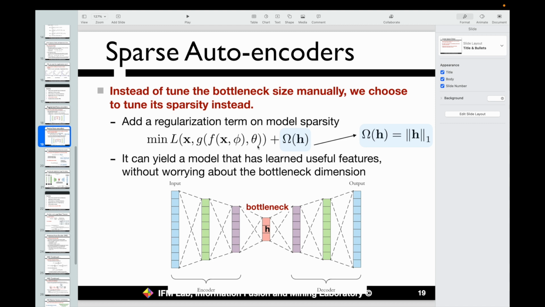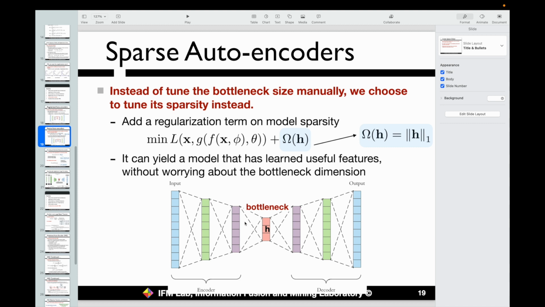If you still remember, for the conventional autoencoder, we define the loss function as shown on this page, right? So we have this input x, and this f(x) will embed this into the embeddings, like h here. And this g will do the reconstruction from h to the output, right? We can minimize the difference of this x versus this reconstructed output, right? And define the loss term.